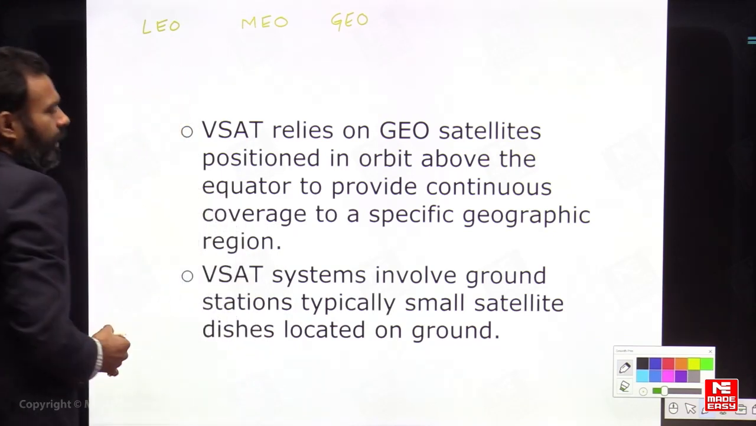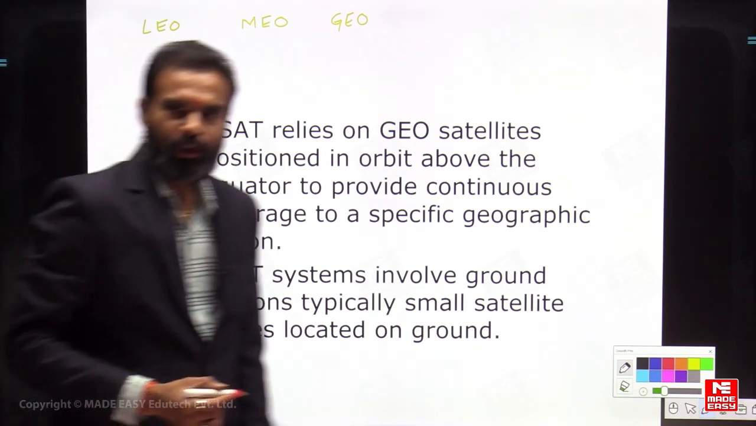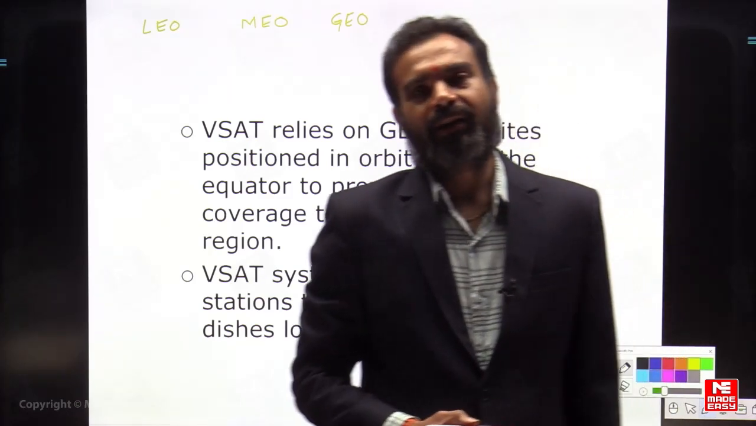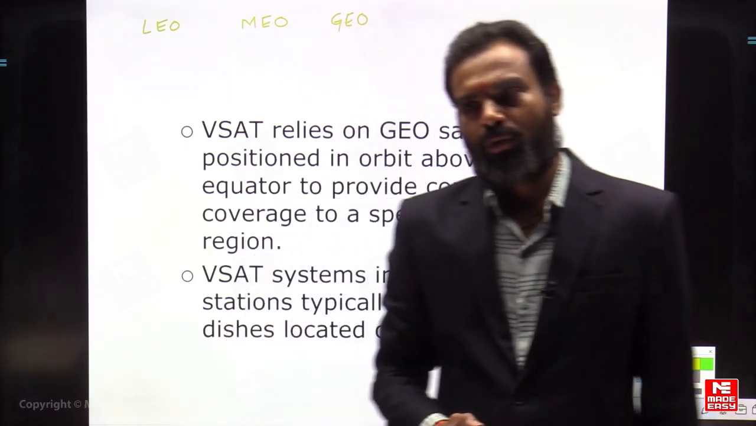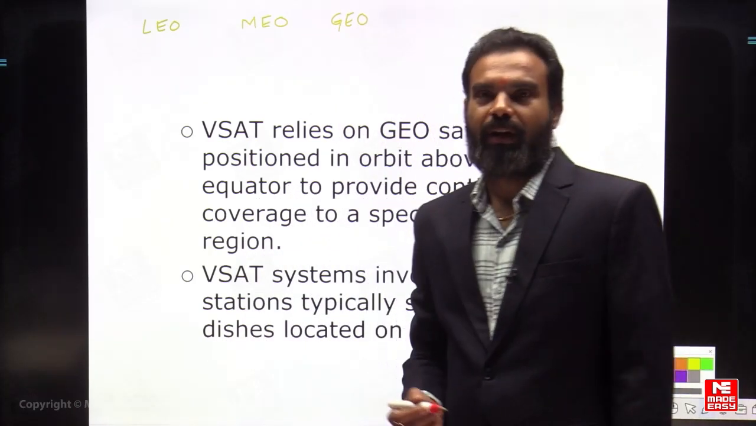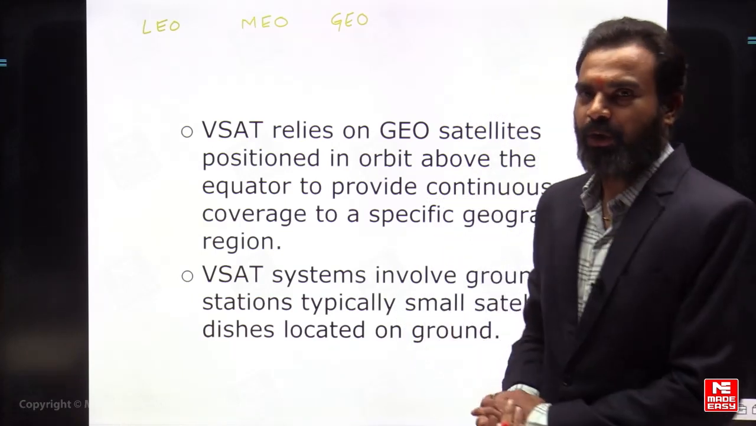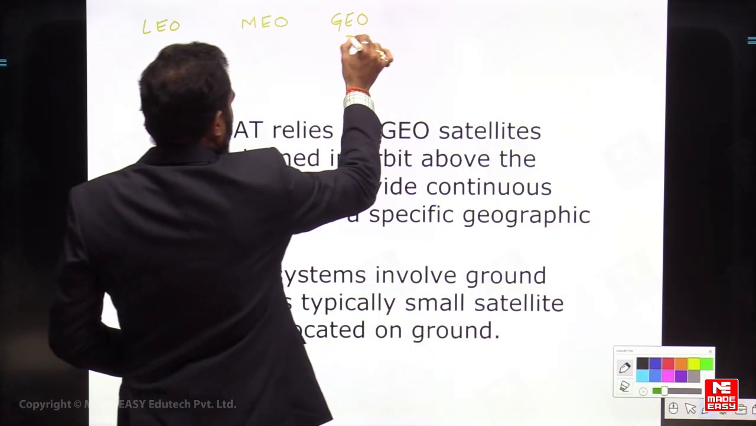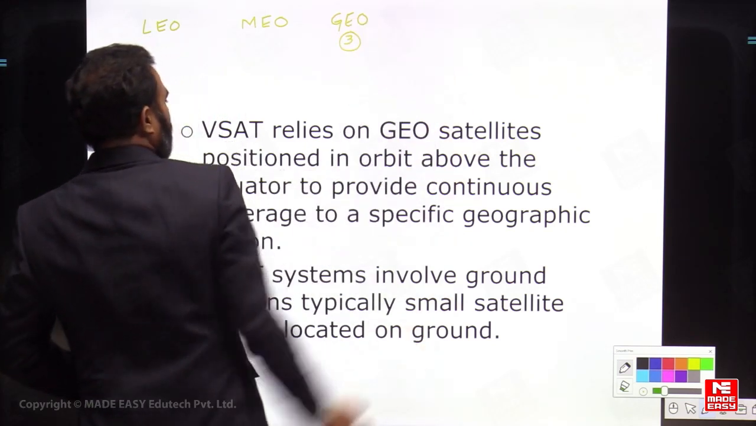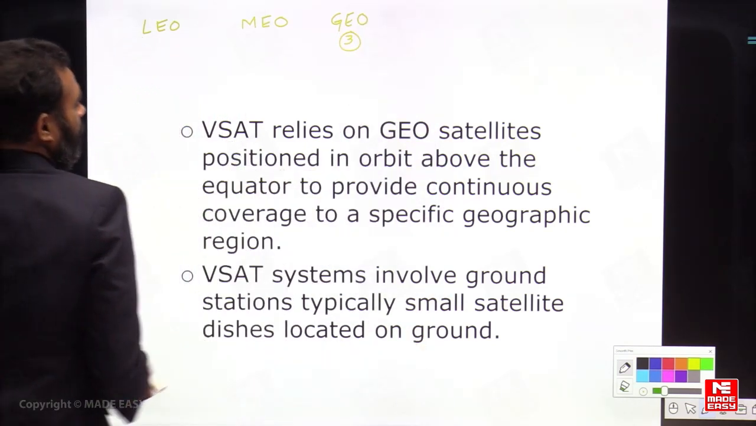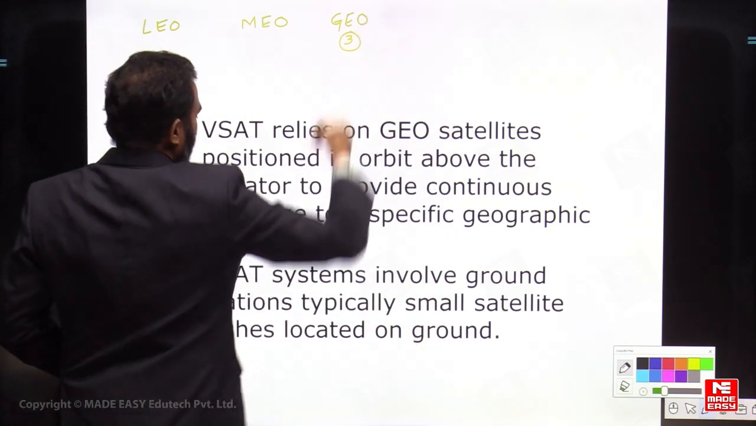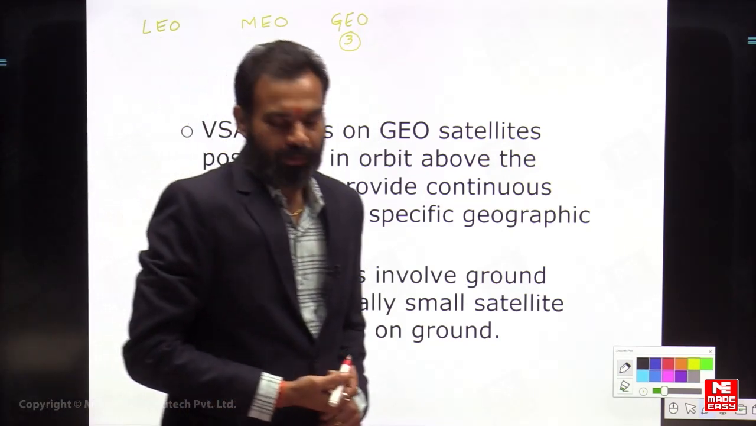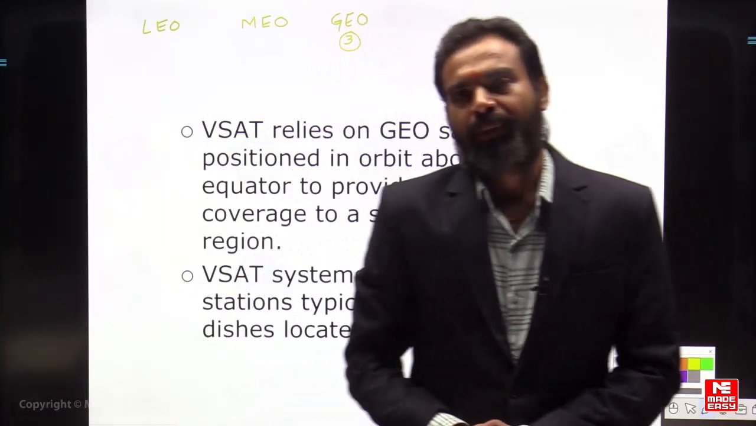It is the satellite responsible for providing global communication. Three satellites are required for GEO to cover the entire part of the Earth. It is positioned in orbit above the equator to provide continuous coverage to a specific geographic region, all the time.